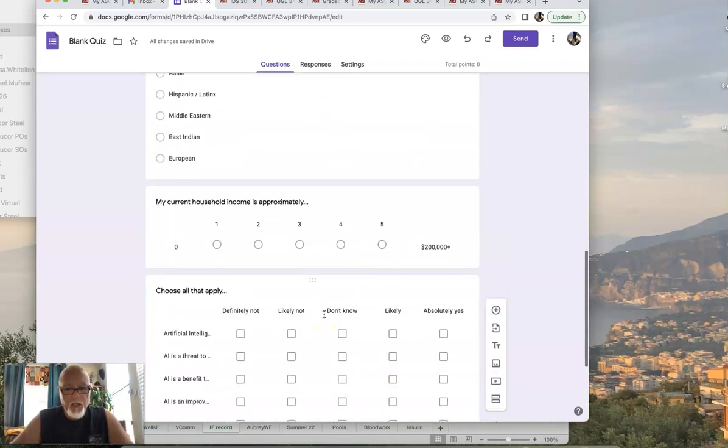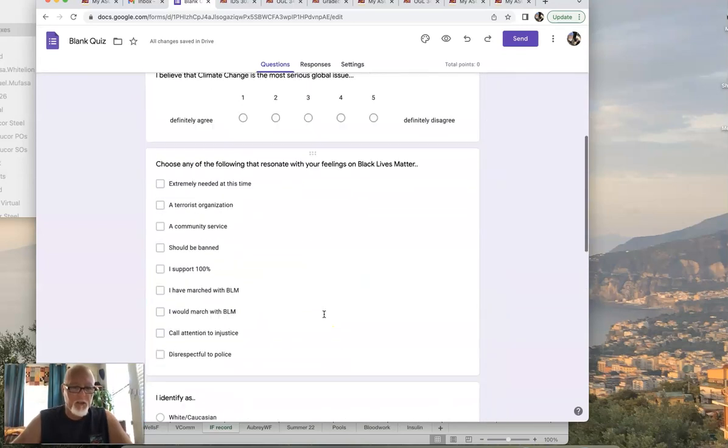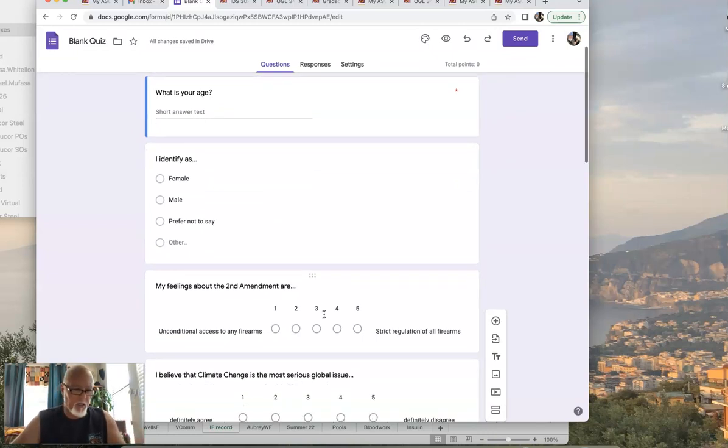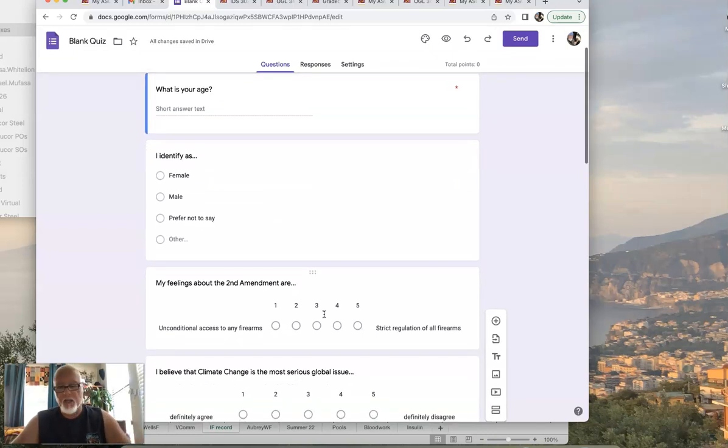But remember, I would like you, these demographic questions that are age, gender, income, ethnicity, race, those are demographic questions. They have nothing to do with your topic, but you need them because you need to compare, okay? Compare, contrast, interpret your data. So you're going to need to know what does this data say about people that are over $100,000 a year? What does it say about white people? What does it say about Black people?